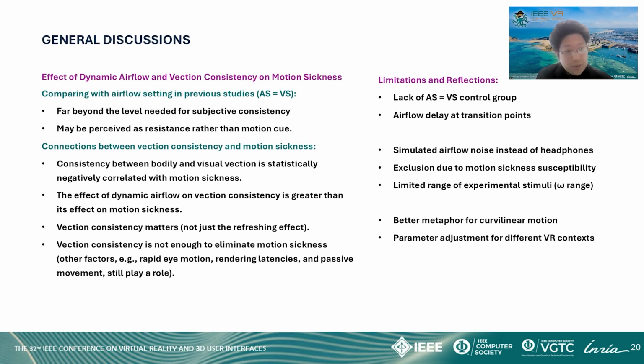Our study also has some limitations. Due to the technical limitations of conventional wind sources, we couldn't implement an AS equals VS control group with an average wind speed over 10 meters per second, and there was an airflow delay at transition points during complex motion. Also, due to participants' sensitivity and tolerance, we pre-screened participants and limited the intensity range of virtual motion in the experiments. Moreover, if the airflow gradient's ability to simulate curvilinear motion really stems from its representation of lateral motion, there could be better airflow metaphors for simulating such motions. And finally, while the proposed airflow-virtual motion mapping relationship is reliable in structure, the specific parameters may need adjustments for different VR environments and tasks.